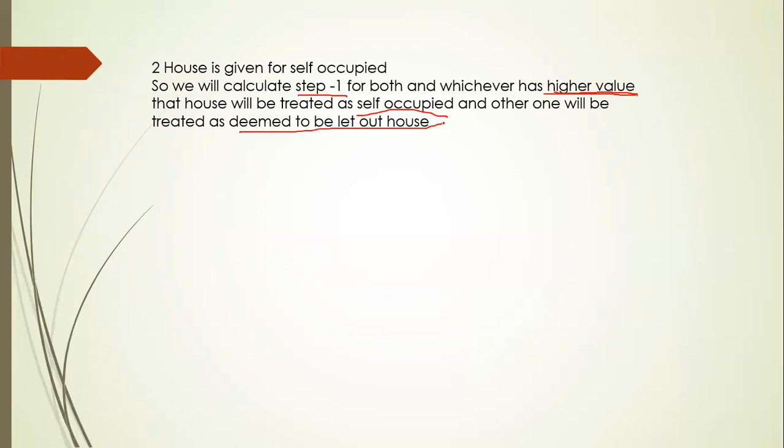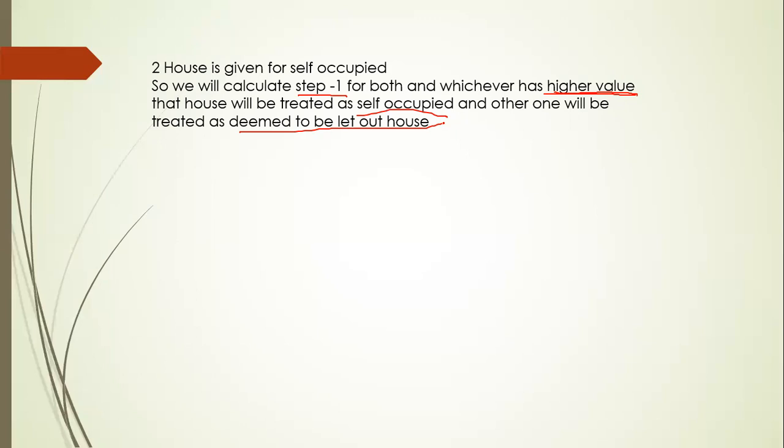house. Okay, so we have to find out the higher value for step 1, and the house which has the higher value of step 1 will be considered as self-occupied and the other one will be considered as deemed to be let out house. Either it is 1 or 2 or 3 or 4, any number of houses.